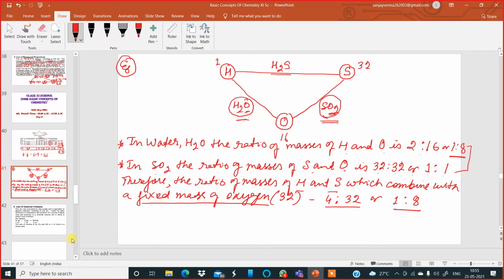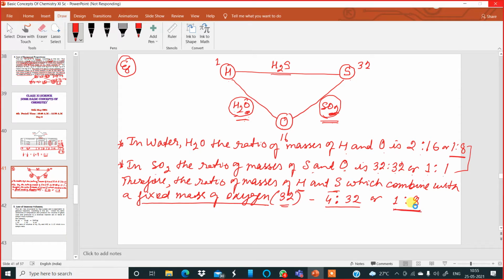Since the mass of oxygen in sulfur dioxide is 32, I'm making it 32 in water also. If I make this 32, then hydrogen also becomes double, no? Therefore, the ratio of masses of hydrogen and sulfur, which combine with a fixed mass of oxygen, 32 parts, will be 4 is to 32 or 1 is to 8. Is it clear now?